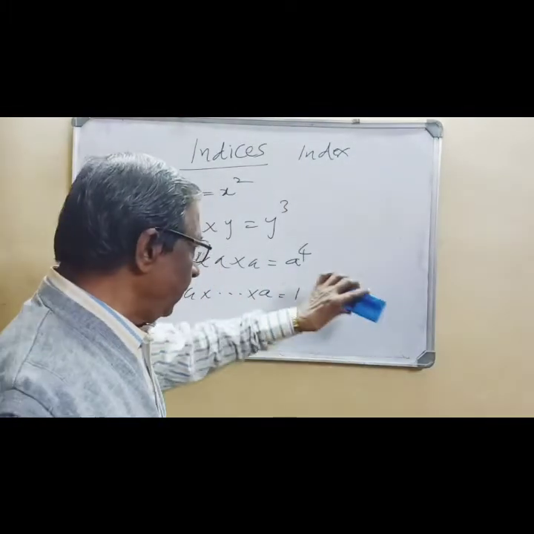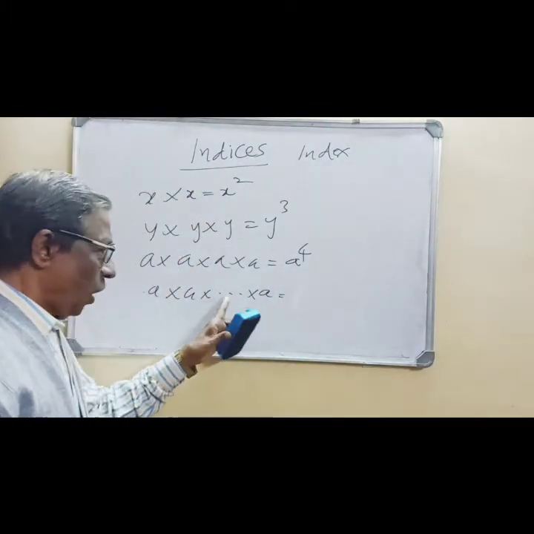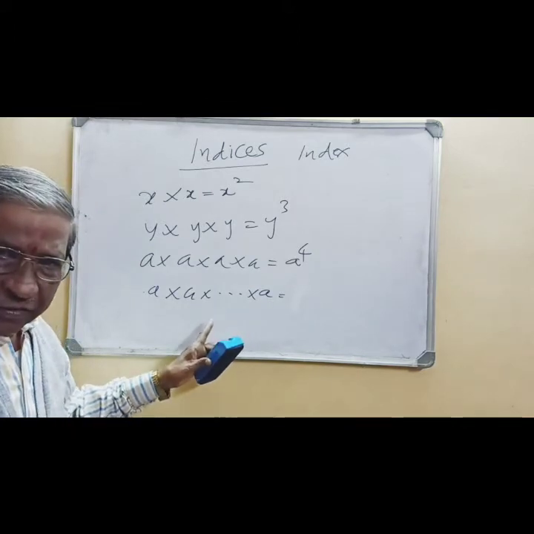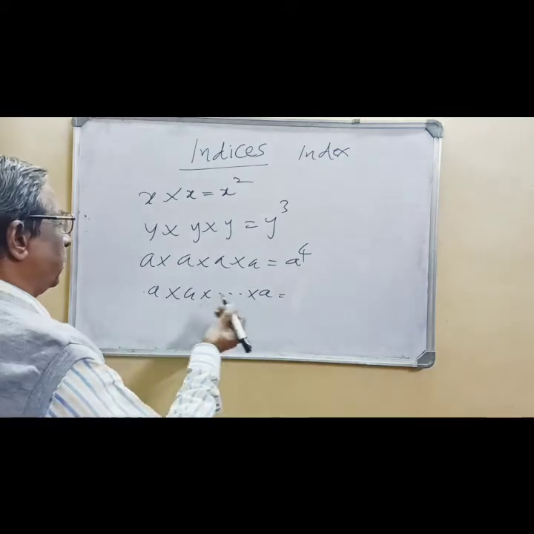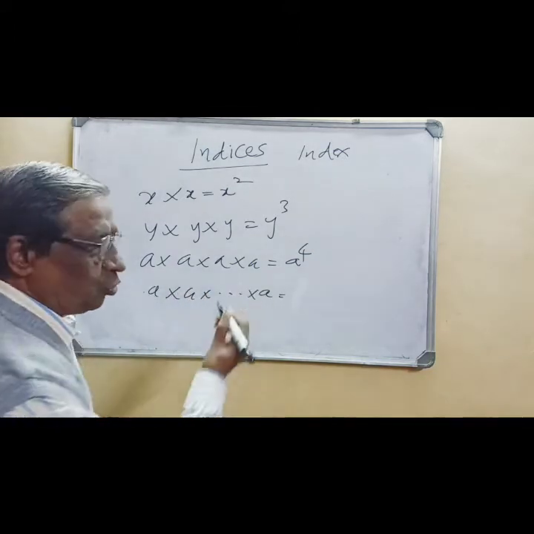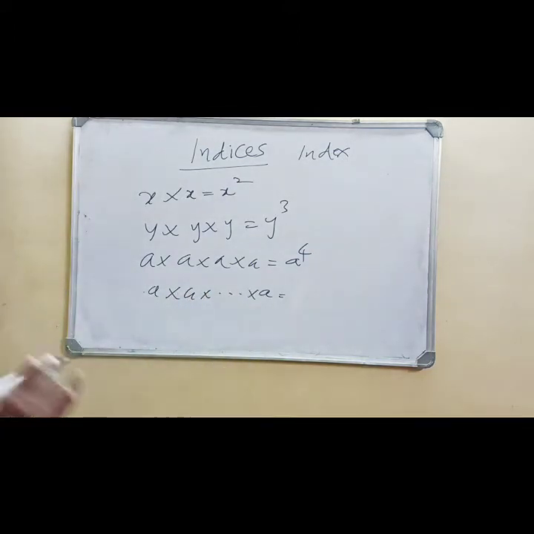So the idea here is that the dot implies the multiplication continues. This is how a raised to n can be written as a into a, so on, to n factors.